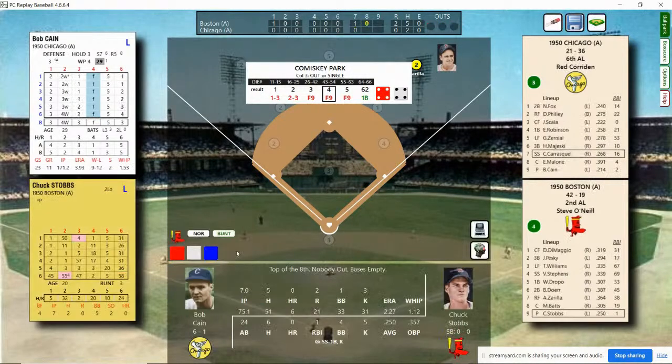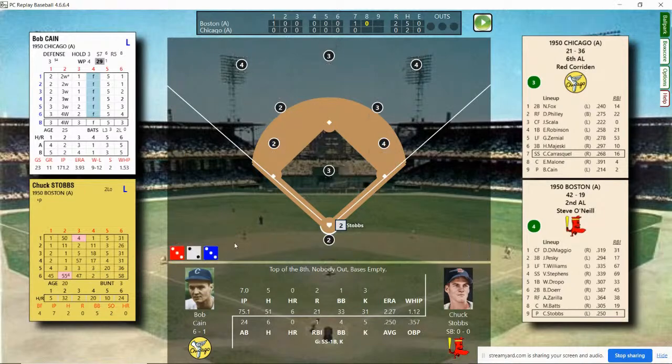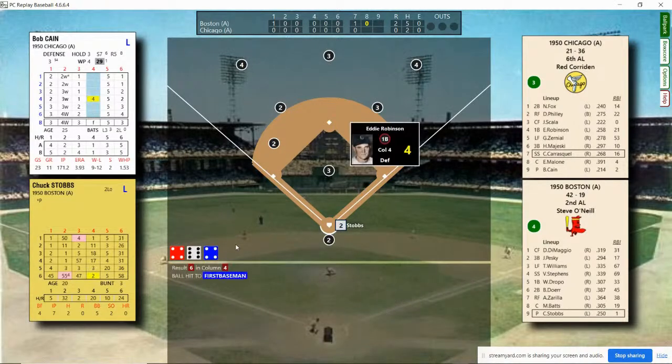Top of the 8th. Chuck Stobbs due up, followed by DiMaggio and Pesky. Stobbs currently pitching a 2-hitter. Kane is doing pretty good. He's pitching a 5-hitter, but has allowed a couple of runs. Here's the pitch by Kane. Ball's hit to first, and he's going to take it over unassisted, 1 away. 1 out, bases empty.